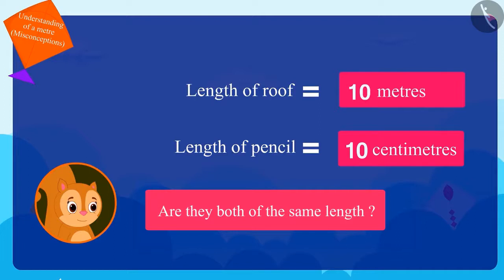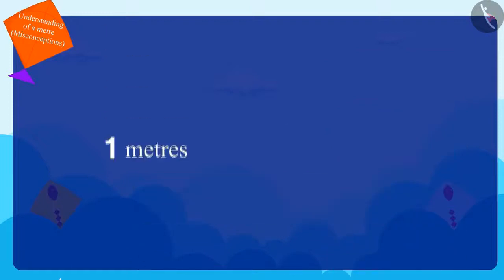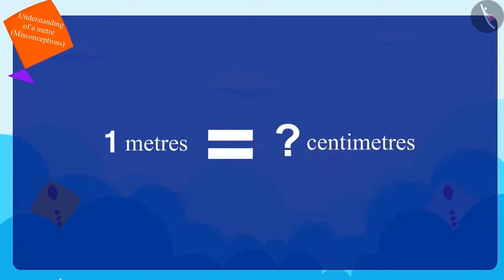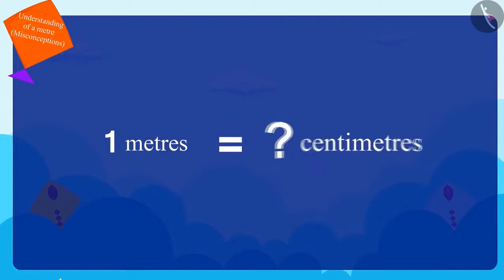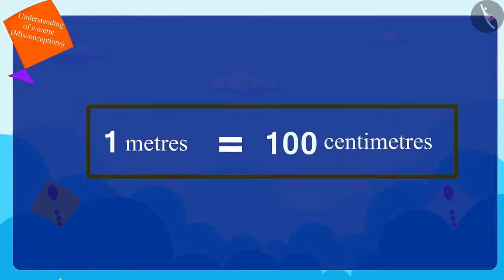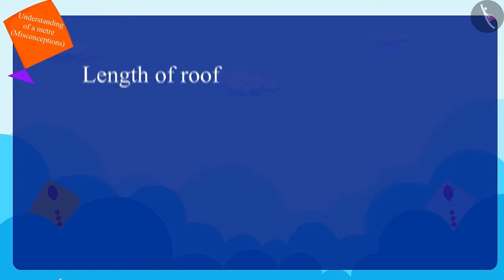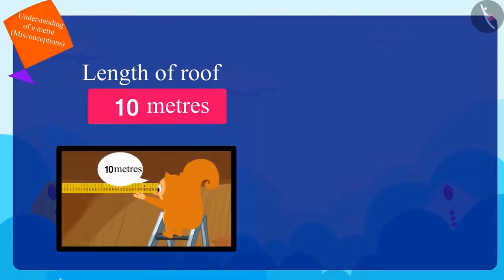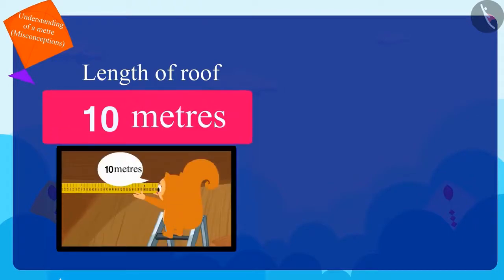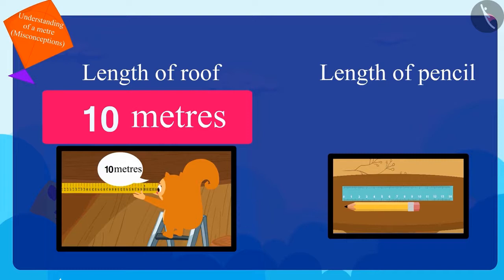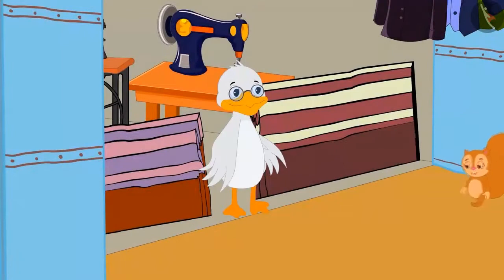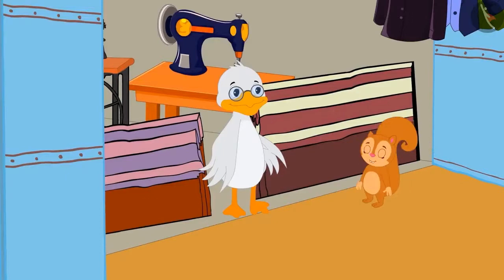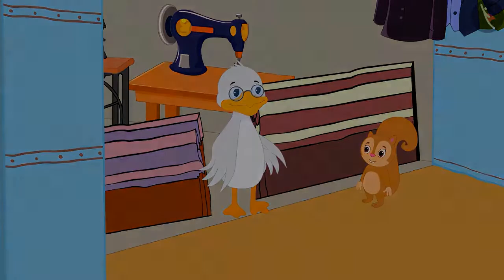And children, you know how many centimeters is equal to 1 meter? Exactly, 100 centimeters. And the length of roof is 10 meters. So the length of the roof is 10 meters and the length of the pencil is 10 centimeters, which means the roof is bigger than the pencil. Chanda understood this also, and she went to bring her curtains from uncle's shop.